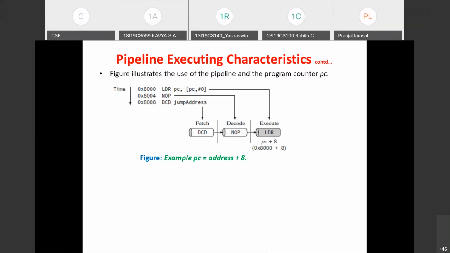Two instructions ahead means what will be the status of PC while executing the current instruction? While executing the LDR instruction, it has to fetch the third instruction from the memory. That means PC should have this address. So by what value will PC be updated? It is a 3-stage pipeline in ARM7. While executing the current instruction, PC will be how many bytes ahead? 8 bytes. It will be 8 bytes ahead. If it were a Thumb instruction being executed, how many bytes ahead will PC be?